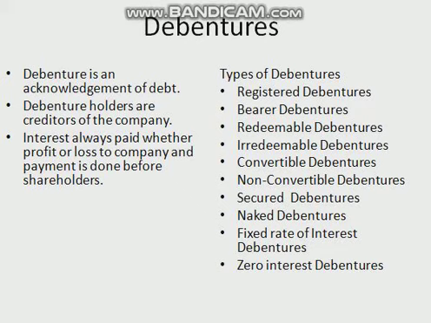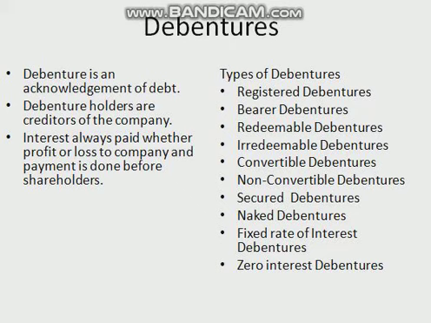Then the fifth and the last basis is on the basis of interest rate. There was a restriction of the government on the rate of interest up to 31/7/1991. Now the company is free to decide the rate of interest on debentures. On the basis of interest rate, debentures may be fixed rate of interest. The rate of interest on debentures is generally fixed and remains the same up to redemption. Market rate of interest does not affect the rate on debentures.